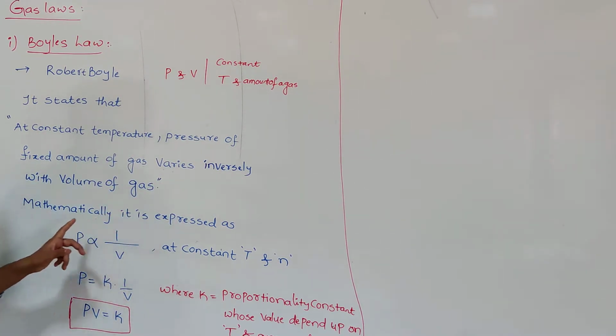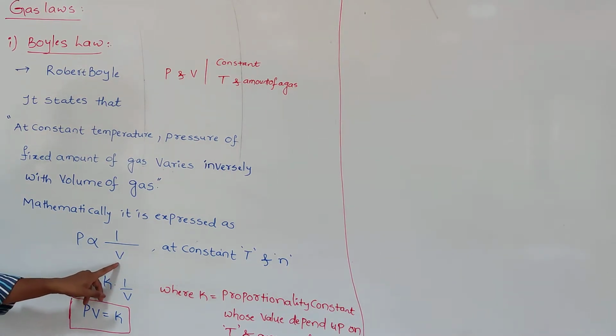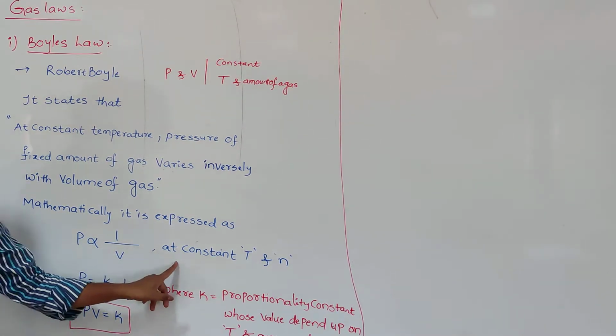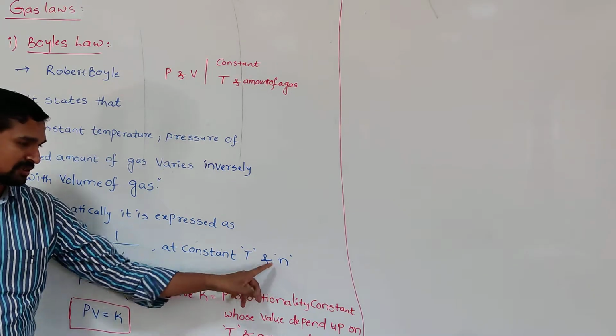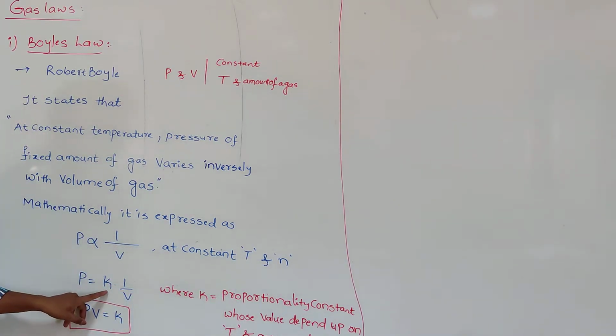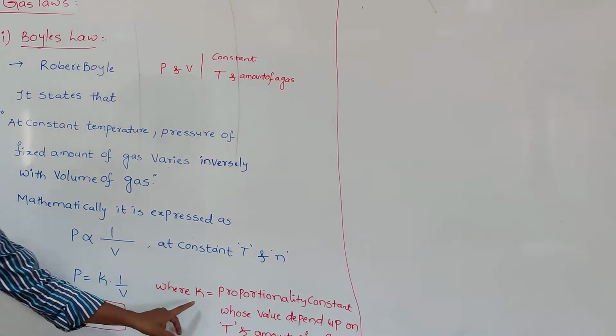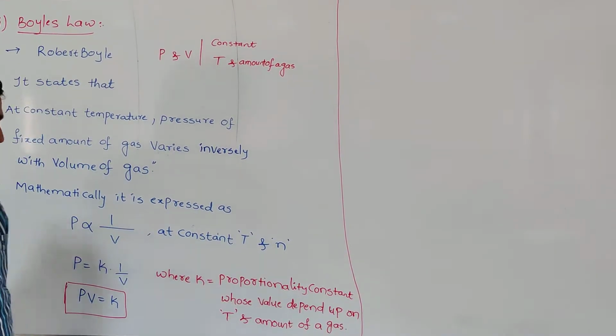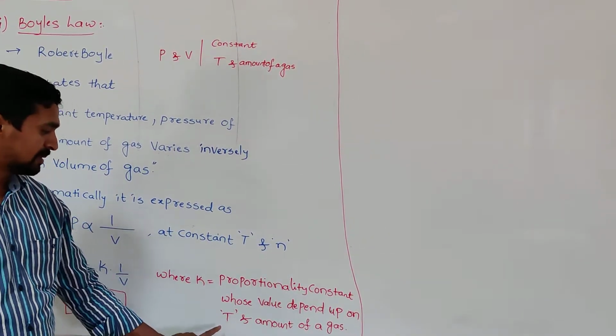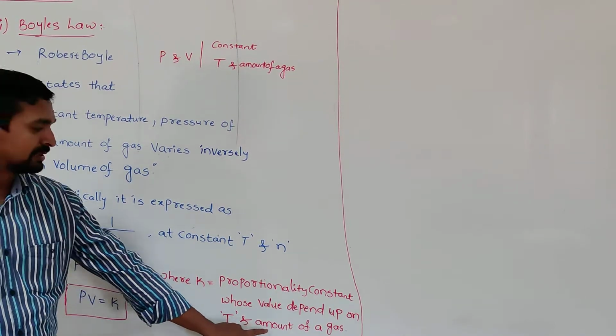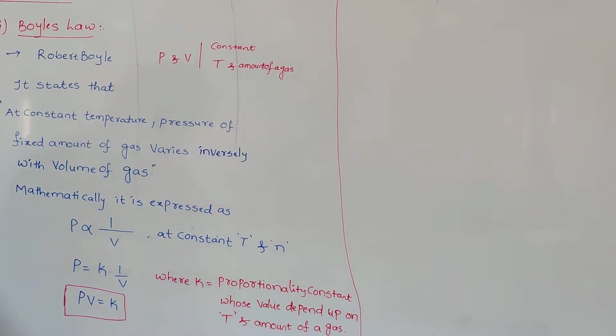At constant temperature, the pressure of a fixed amount of a gas varies inversely proportional to the volume of a gas. We can express this mathematically: the pressure is inversely proportional to volume of a gas at constant temperature and amount. Removing the proportionality with a constant, P is equal to K into 1 by V. Then PV is equal to K. So what is K here? K is a proportionality constant whose value depends upon the temperature and amount of a gas.